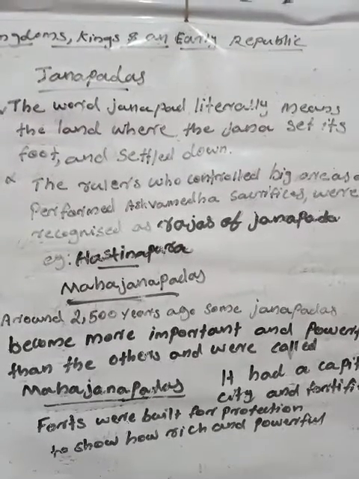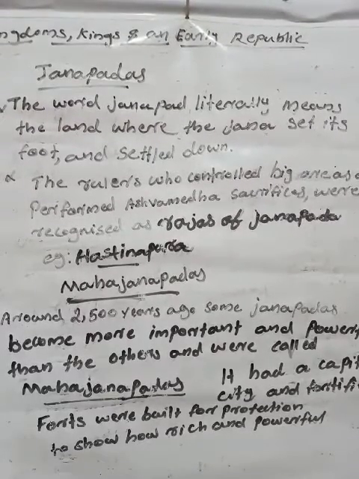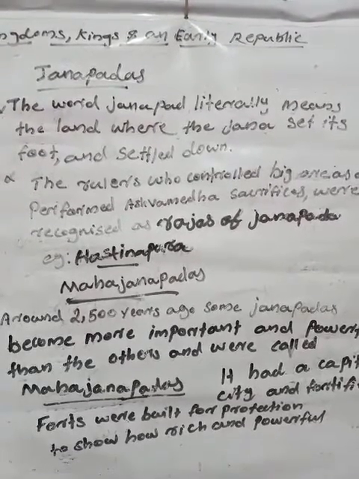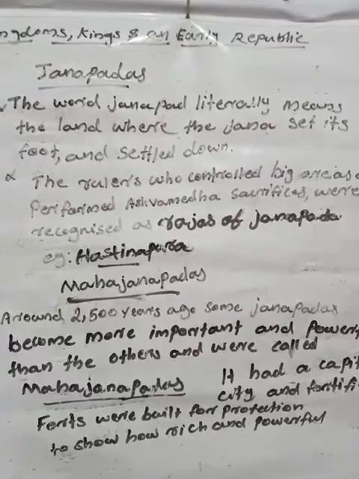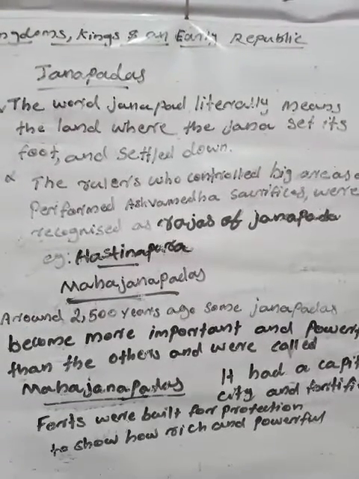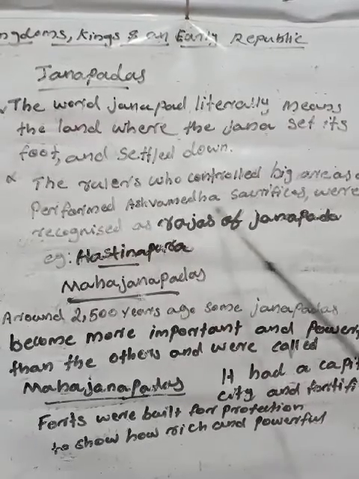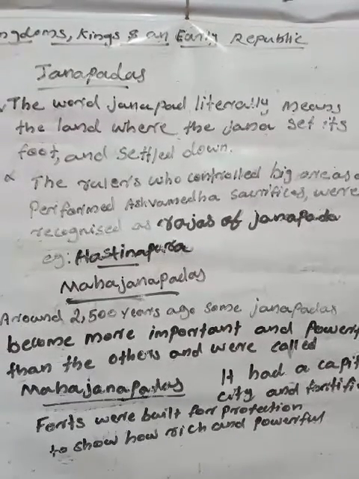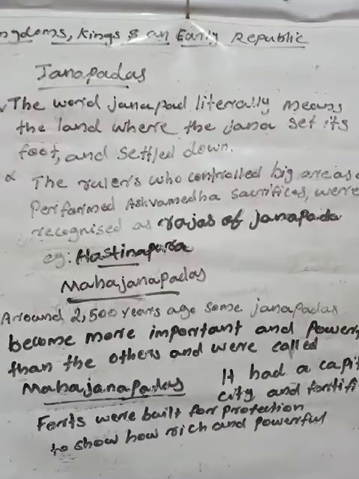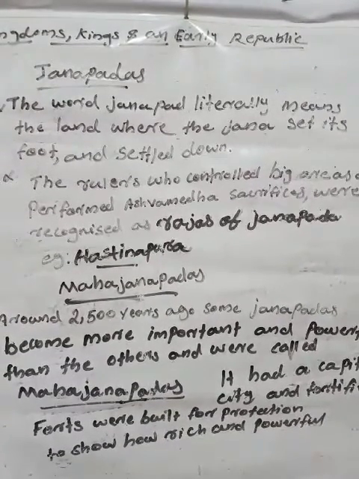In the last video I explained about Ashwamedha Yaga also. What is Ashwamedha Yaga? That is a sacrifice the kings were doing, and through their sacrifices they took charge. So the rulers who controlled big areas and performed Ashwamedha sacrifices were recognized as Rajas of the Janapada. One example of a Janapada is Hastinapura.